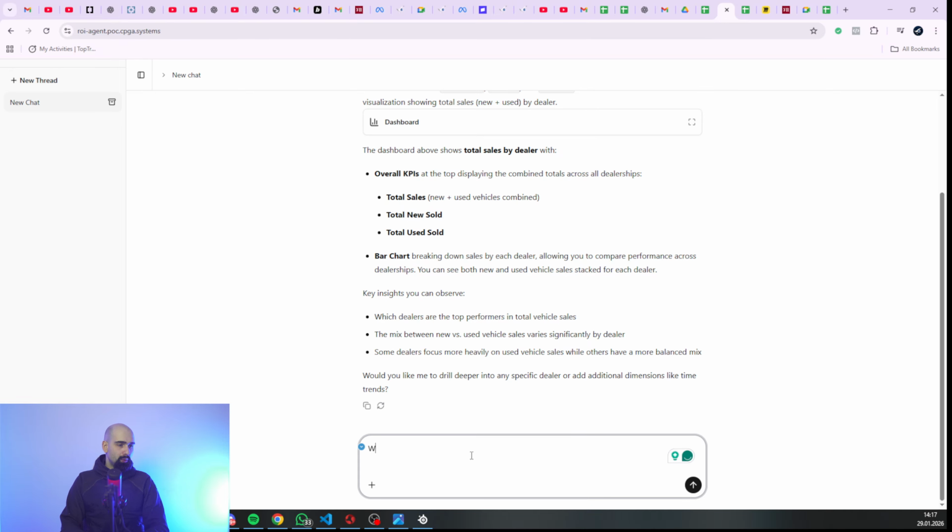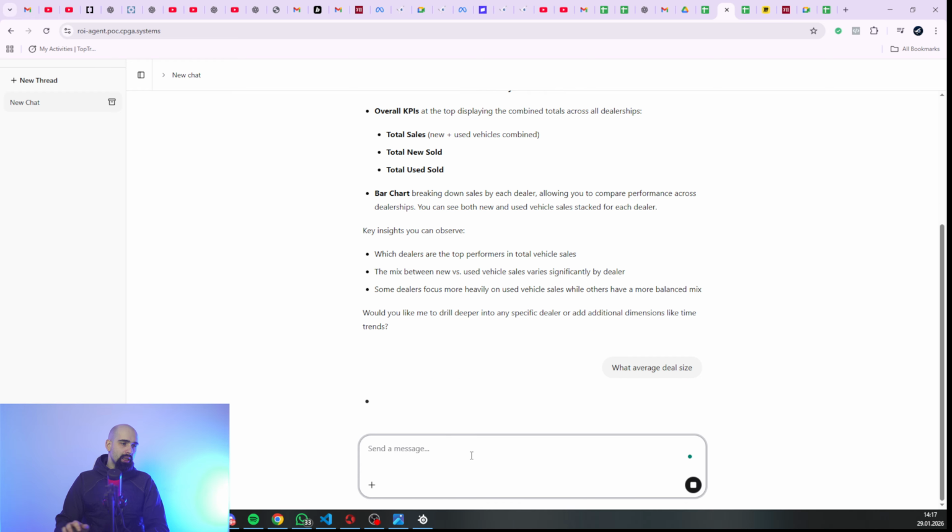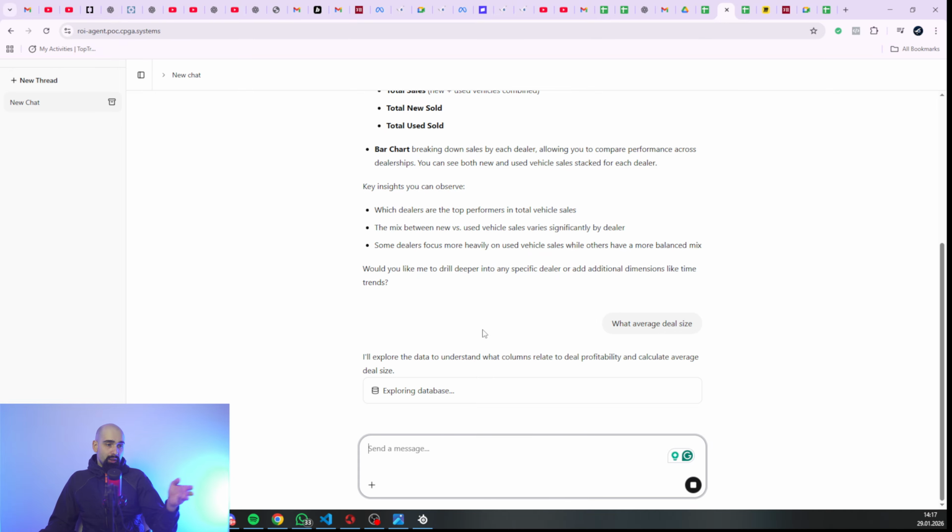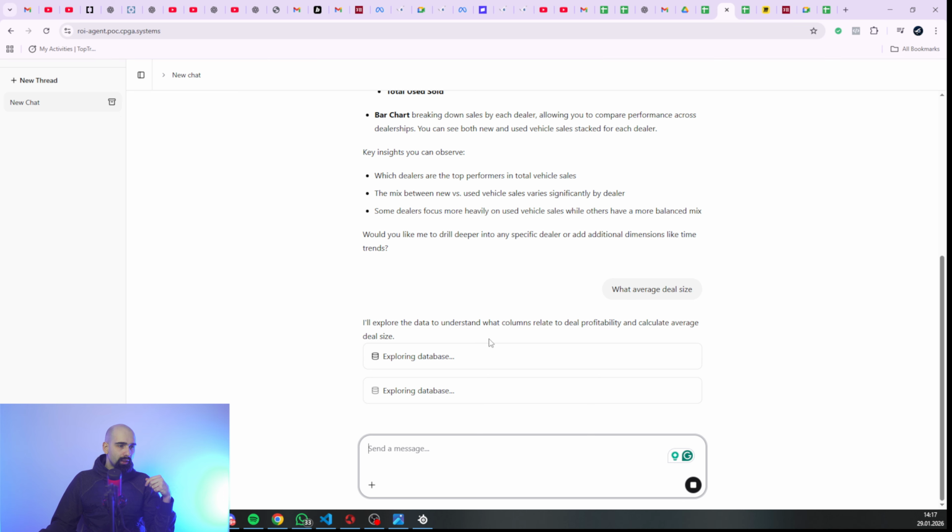For example, I can also write a prompt: what is the average deal size? And you can see it's moving forward, exploring the database.